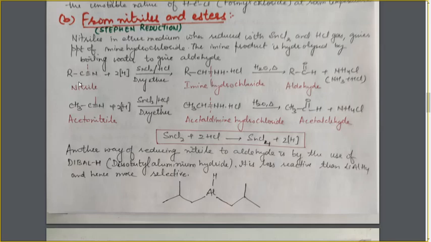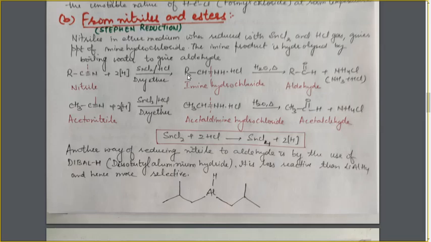Just as in this reaction, it is a nitrile. Nitrile means the compound containing the CN functional group, the cyanide functional group. During the reaction, one carbon-nitrogen bond is broken, and one hydrogen will get added to this carbon atom and one hydrogen to this nitrogen atom.